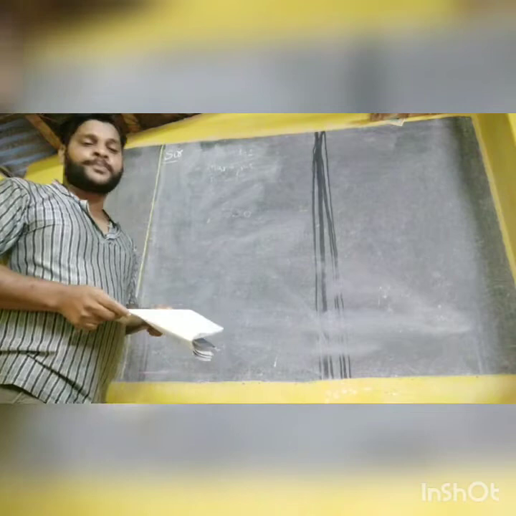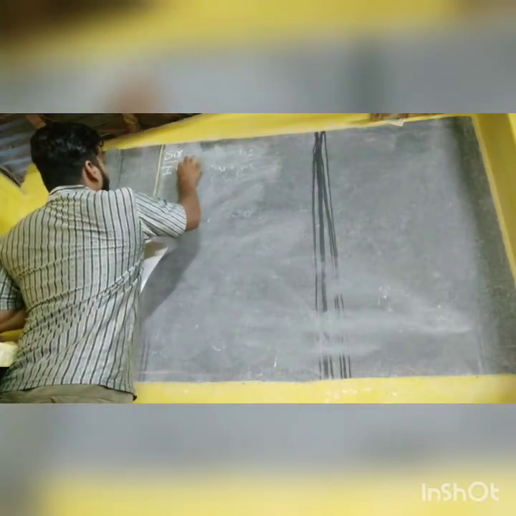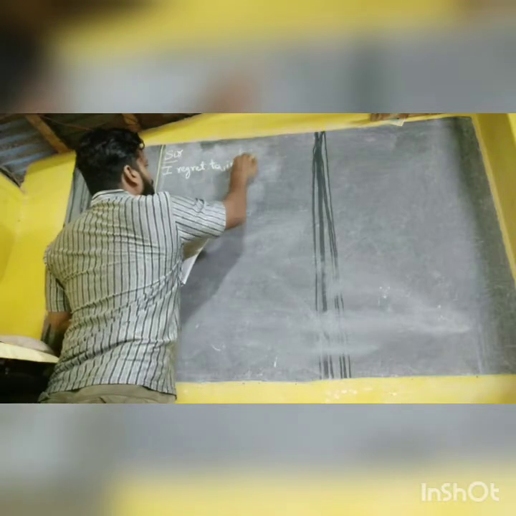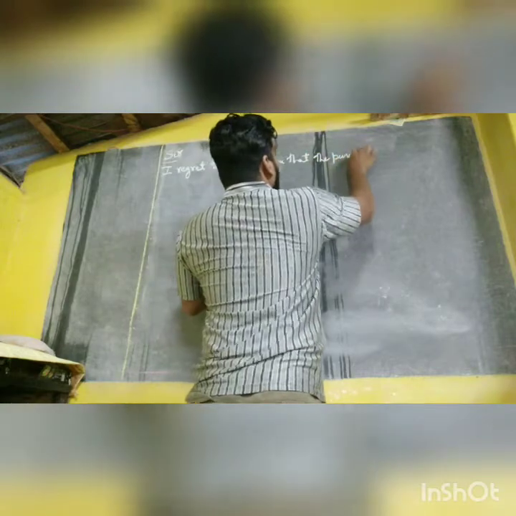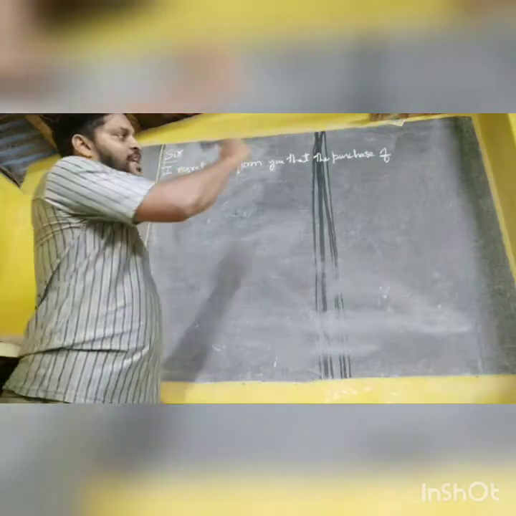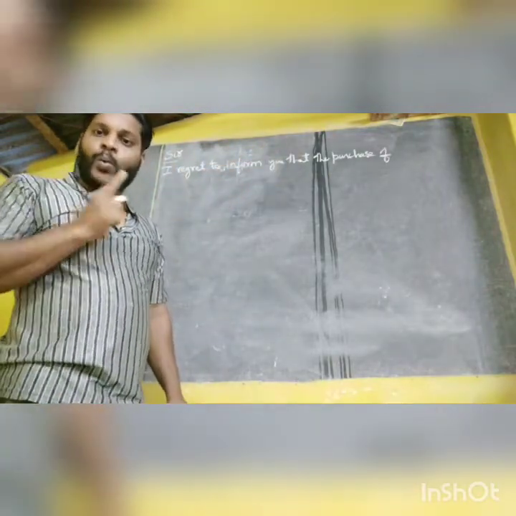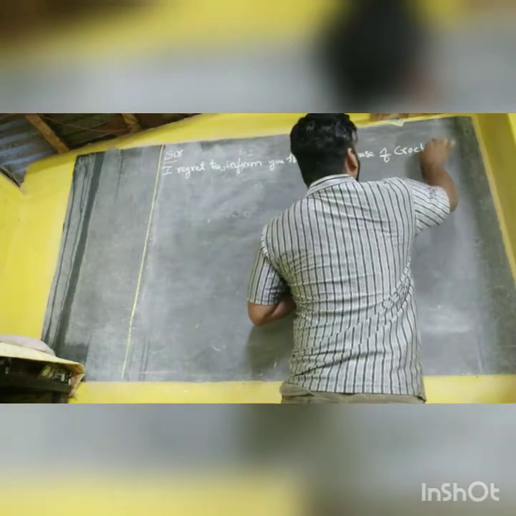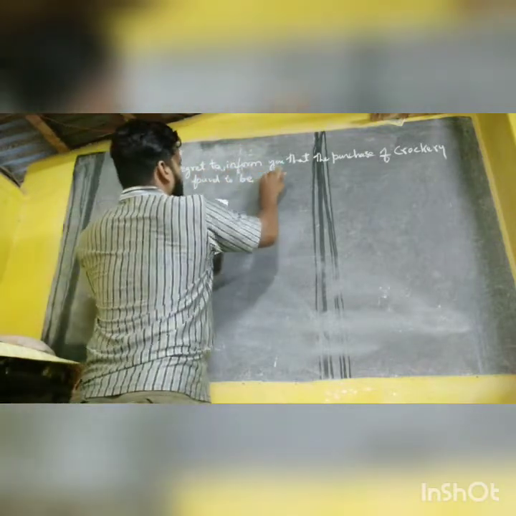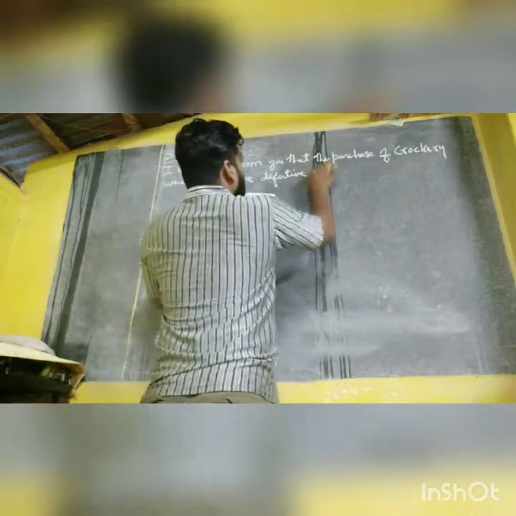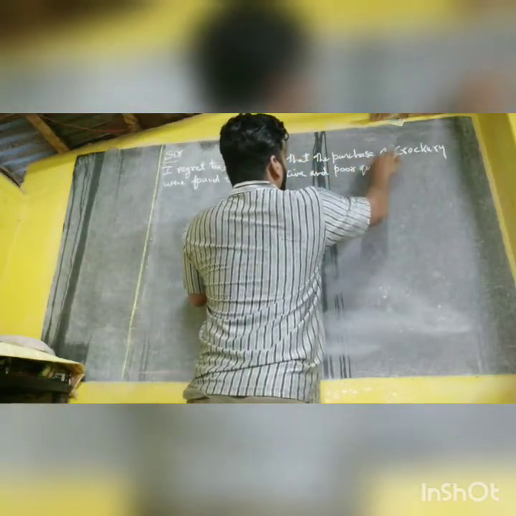So how did I tell you to write the first paragraph? I regret to inform you that the purchase of what we are purchasing? We are purchasing crockery. So purchase of goods, when there are goods, we have to replace with the word crockery. So purchase of crockery were found to be defective and poor quality. So this is your first paragraph.